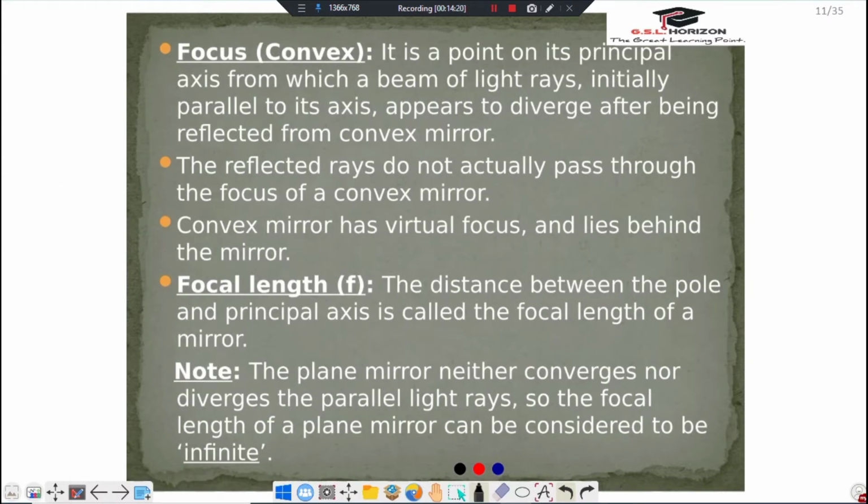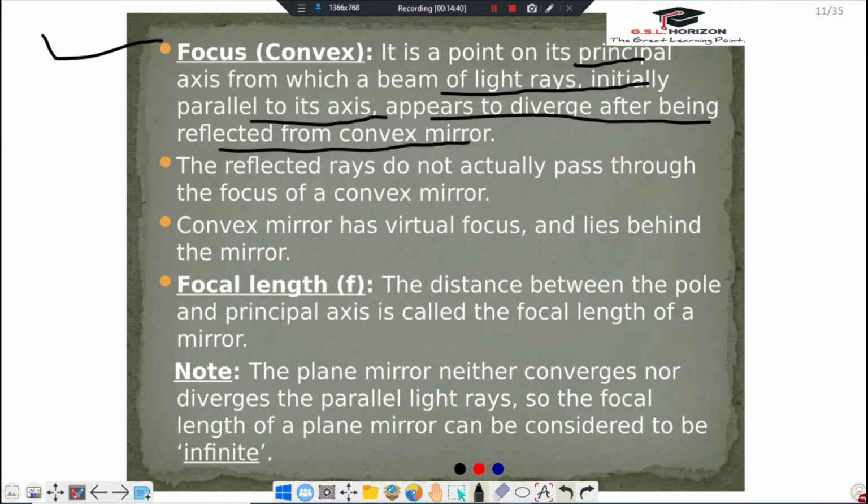And it comes to the next one, focus. This belongs to convex mirror. It is a point on the principal axis from which a beam of light rays initially parallel to its axis appears to diverge after being reflected from a convex mirror. Dear friends, the reflected rays do not actually pass through the focus of a convex mirror. Convex mirror has a virtual focus and it lies behind the mirror.